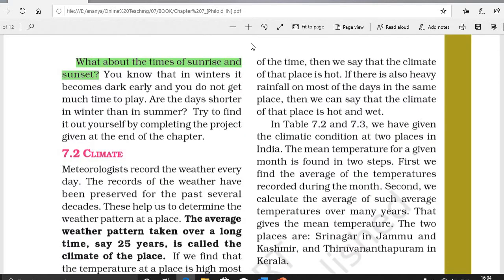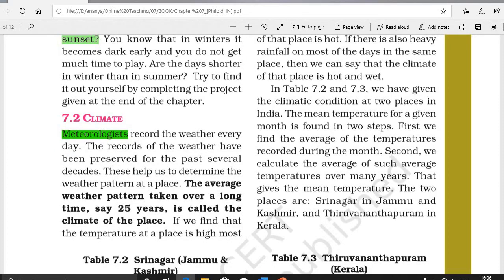Here a question is given: what about the times of sunrise and sunset? Yes, there is a difference in the time of sunrise and sunset. There is a difference in the time of sunrise during summer and winter. In summer, the sun rises earlier in the morning and sets late in the evening during the month of June, while the sun rises late and sets early in the month of December. Therefore, the days are longer and the nights are shorter in summer, while the day is shorter and the night is longer during the winter. Now we will discuss climate.